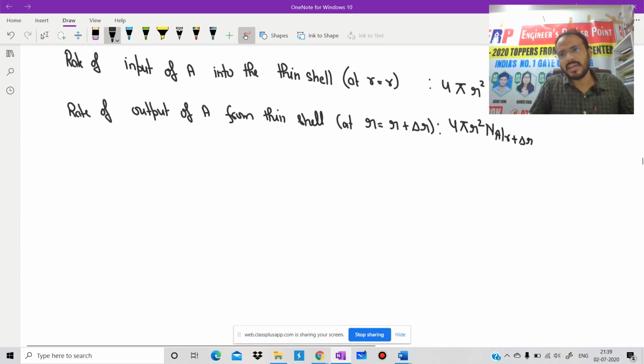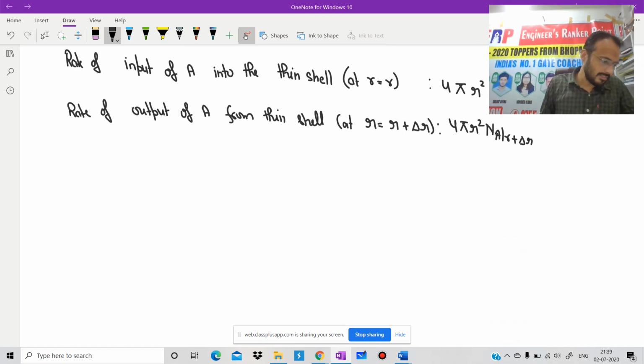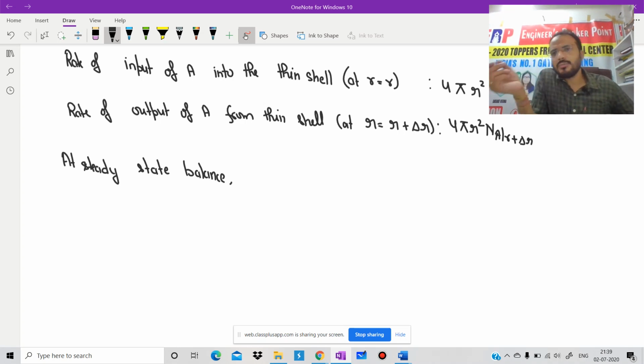And we will apply which type of balance? We will apply steady state balance. Steady state means accumulation will be zero.